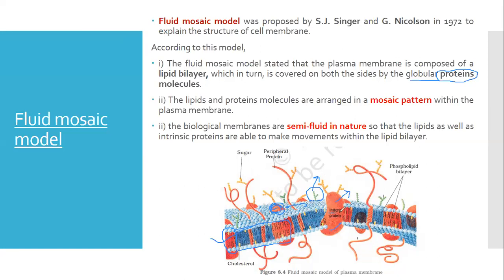So this is called the integral protein or the intrinsic protein. And all these are globular proteins. Globular means they are spherical proteins. Fine. And what is the structure of these lipids?